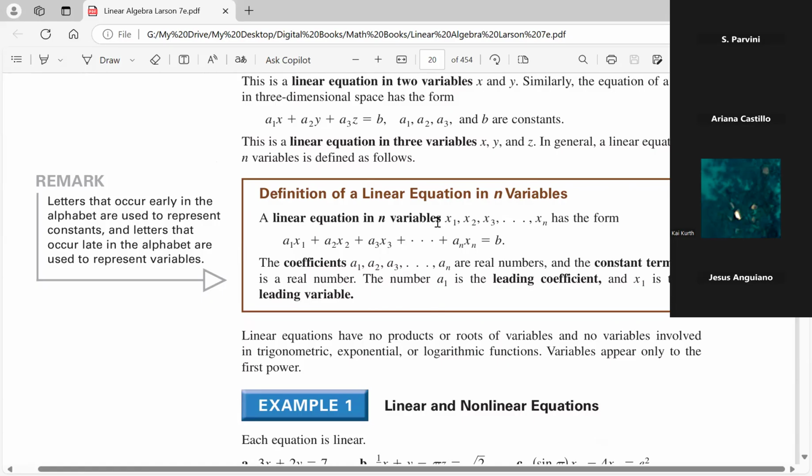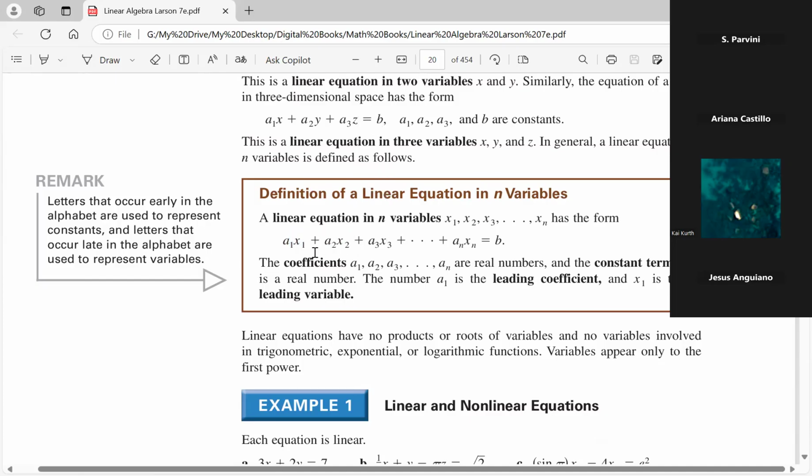In this book, and this is a very common practice, by the way, we change those variables to x sub 1, x sub 2, x sub 3, and so on. We still use x, y, z later. So each subscripted x is a variable here. So this is a linear equation.